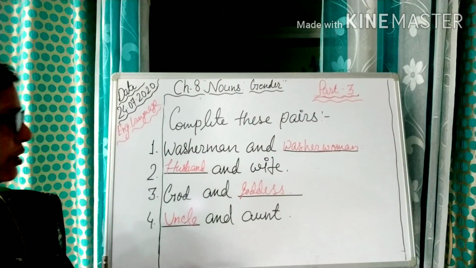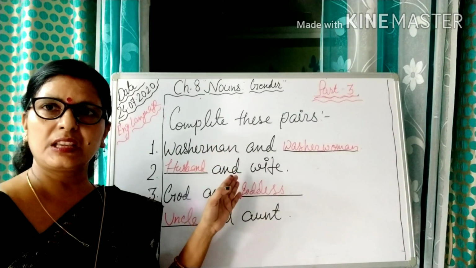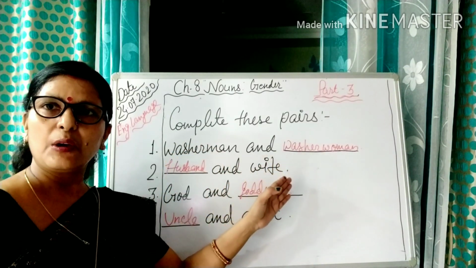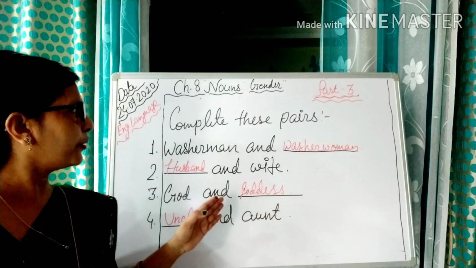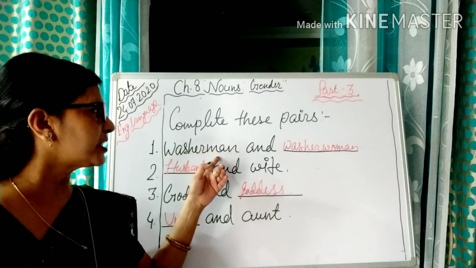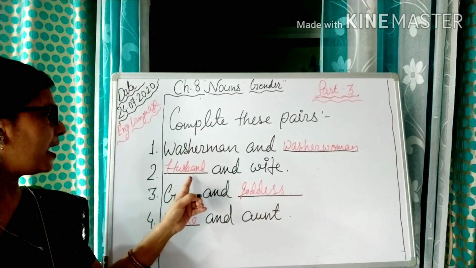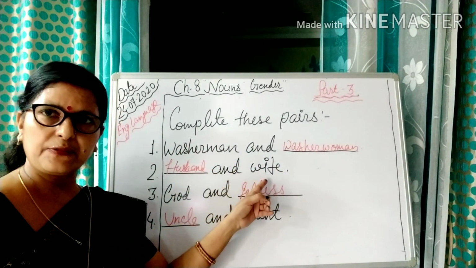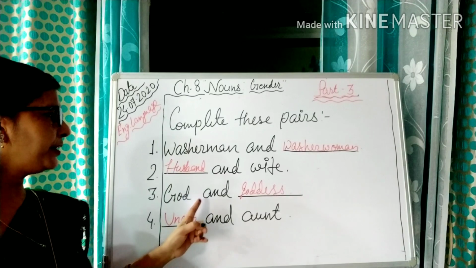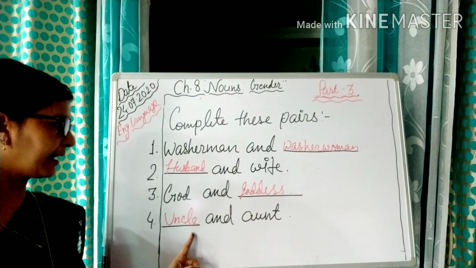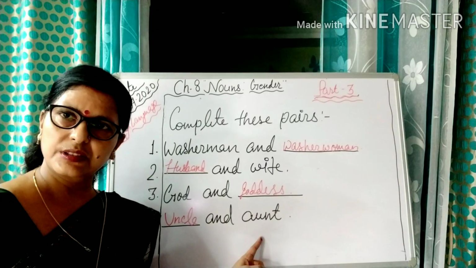Children, you can see that all these questions have been completed with these answers. See here: washerman and washerwoman, husband and wife, God and goddess, and the last one is uncle and aunt.